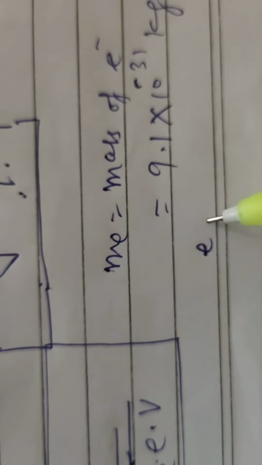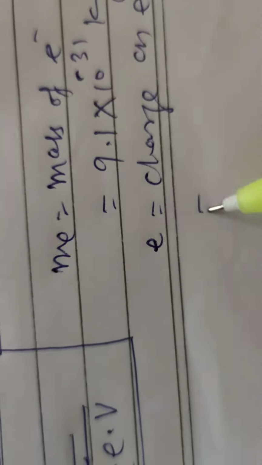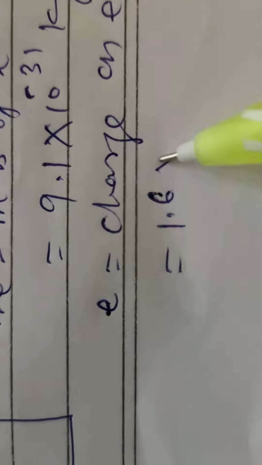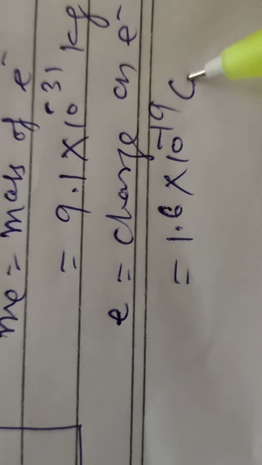E is the charge on the electron, which is 1.6 into 10 to the power minus 19 coulomb.